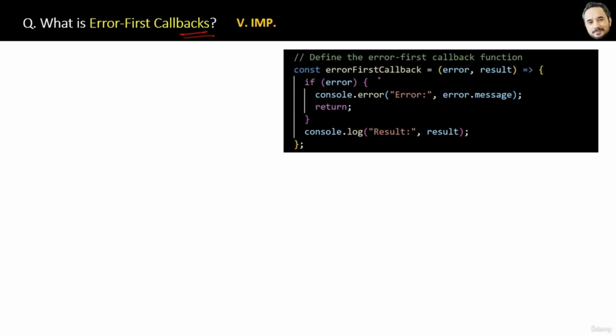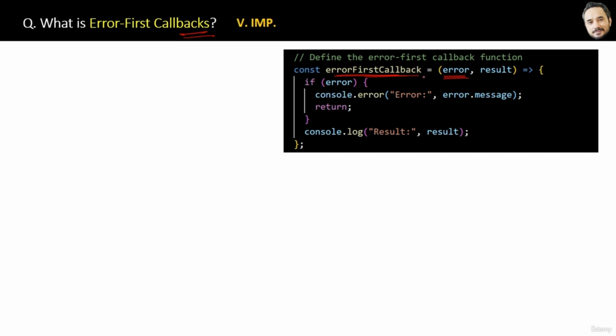See, here is a very simple error first callback function defined. It is error first because in this function, the first parameter is the error object, right? And second is a callback function.